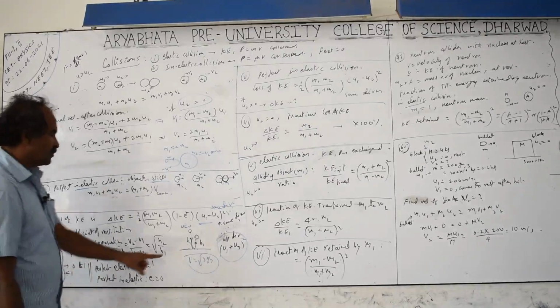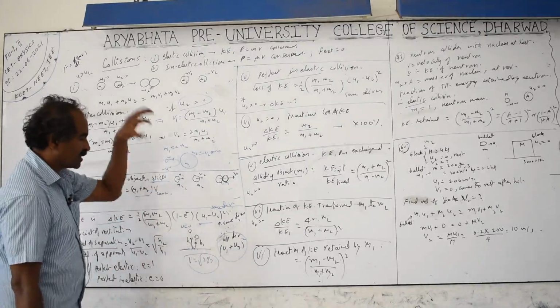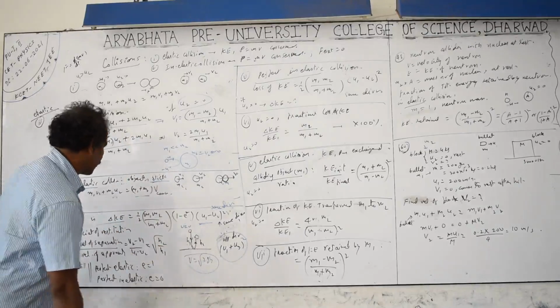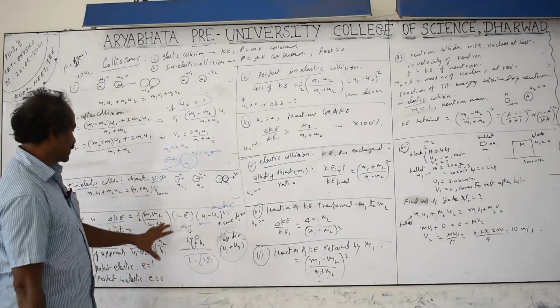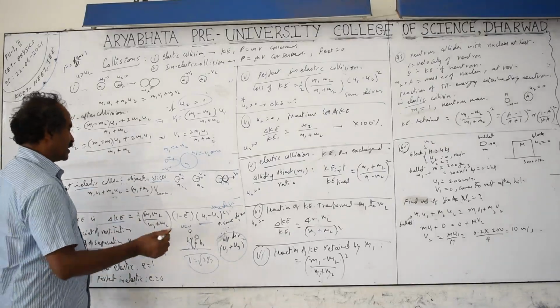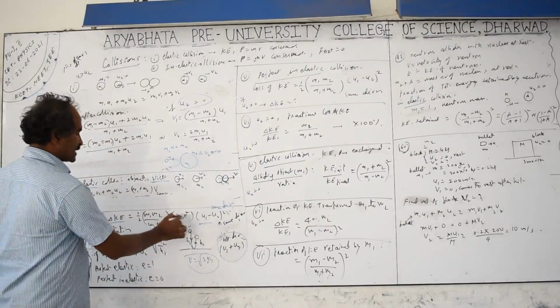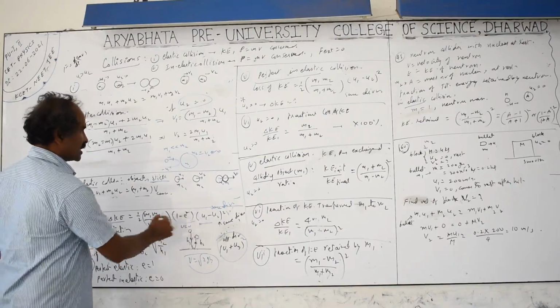If e equal to 0 means what? Perfectly inelastic collision. If you take a mud ball, it sticks there only, so h2 will be 0. The value of e lies between 0 and 1. It does not have units and dimensions. But we are going to discuss only elastic collision problems, so you can easily remember the formulas from this e relation.